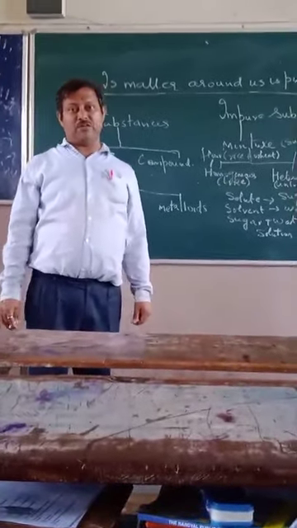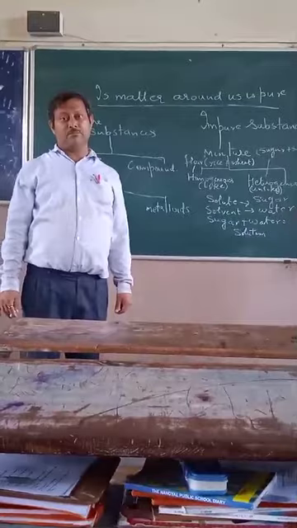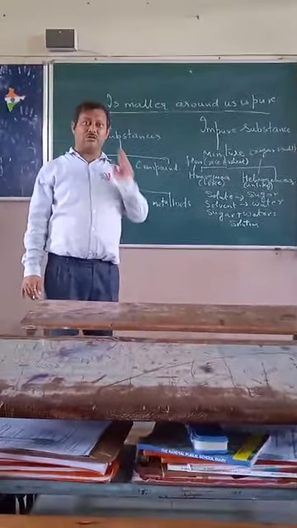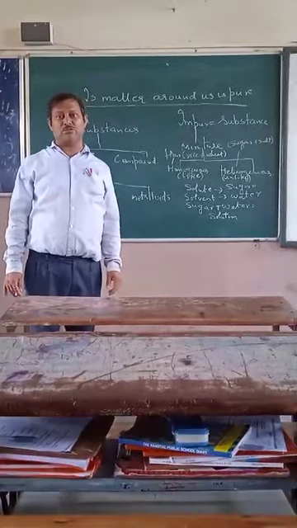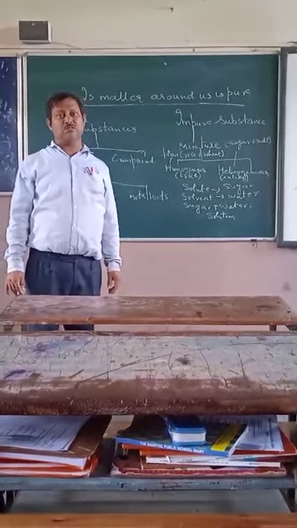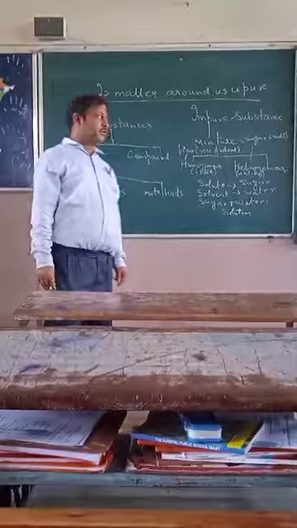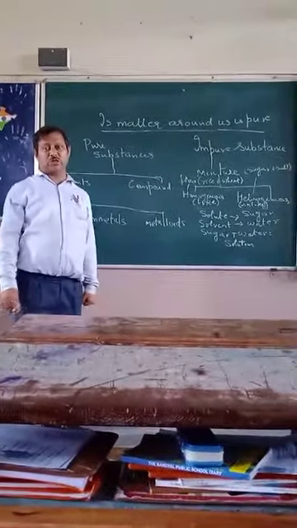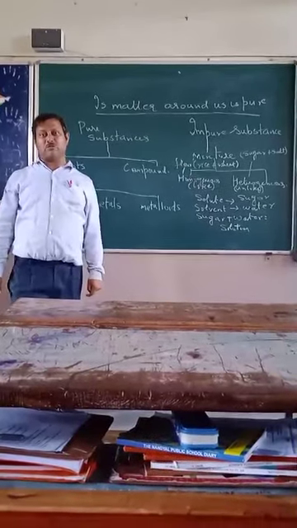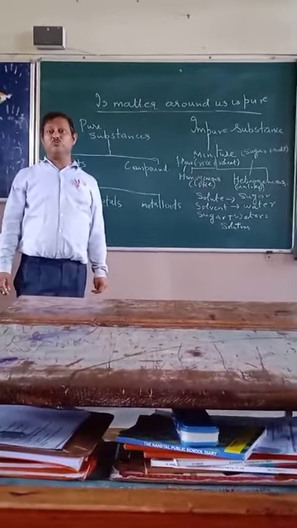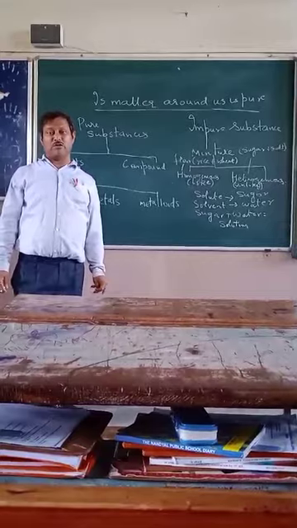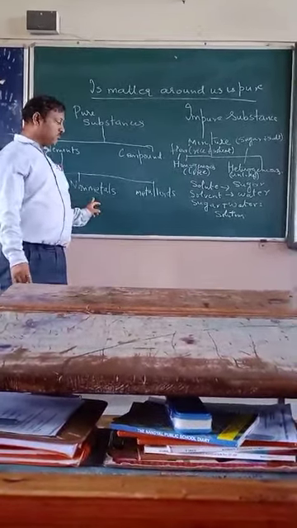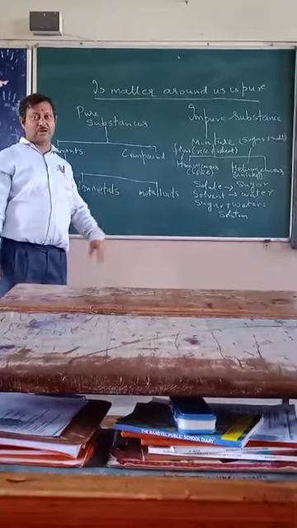And starting with my beginning, what is matter? Matter is anything that has weight and occupies space. It is further divided into pure and impure substances. Pure substances are further divided into elements and compounds. Those which are alike in properties are called elements, and those which are unlike in properties are called compounds. Elements are further divided into metals, non-metals and metalloids.